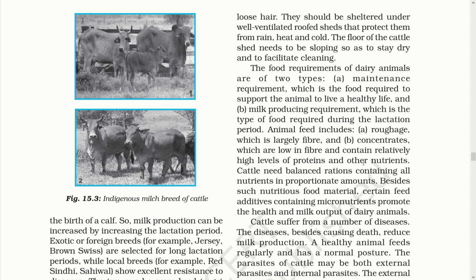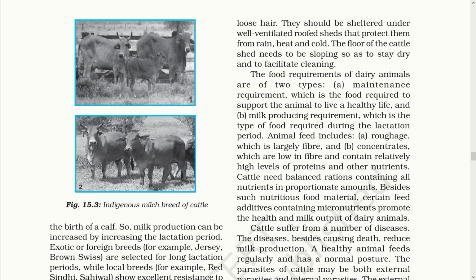But cattle don't only need a good shelter, they also need food. The food requirement of dairy animals is of two types. The first one is the maintenance requirement. Now, the maintenance requirement includes food which helps in regular metabolic activities of the body, and the milk producing requirement includes the food which is specially required during lactation.